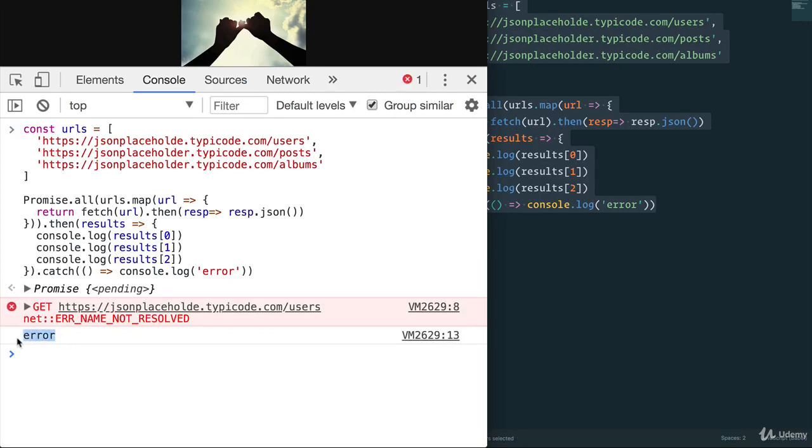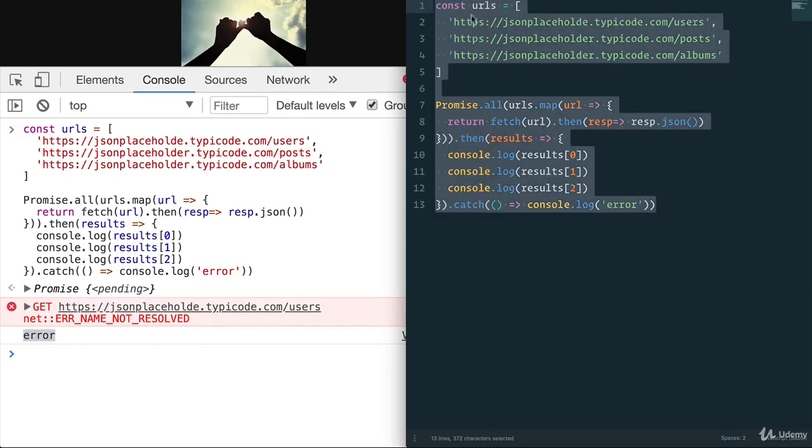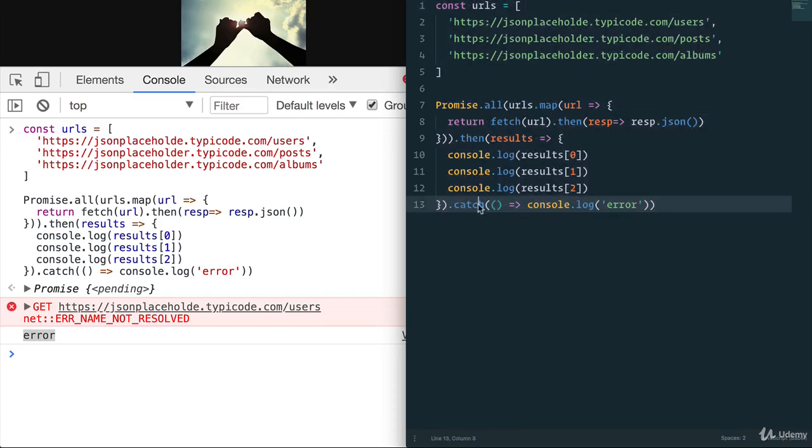If I copy and paste this, refresh, and again, run this through the console, look at that. We get an error. With promise.all, if everything fails because we need users, posts, and albums for our entire page on our website, we get a reject from the promise and we can catch it. And we can do whatever we want with this error. Very cool. All right, so let's fix that. So it's working again. And there you go. That's why promises are so beneficial. We're able to do something like this in a very clean way.